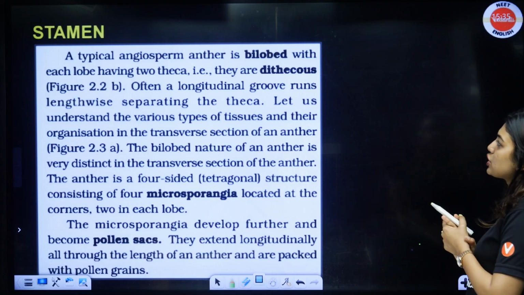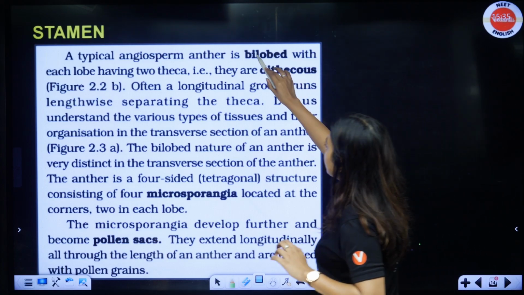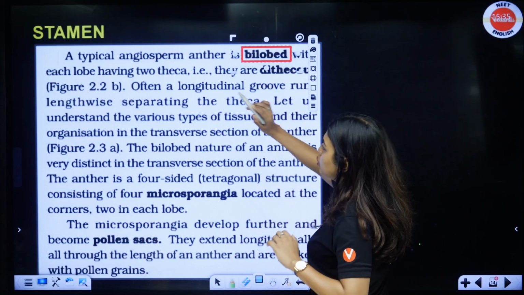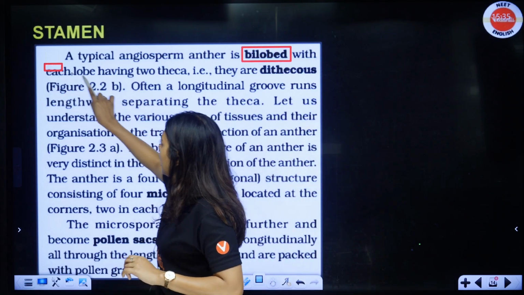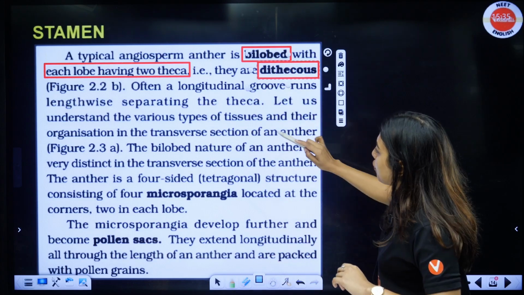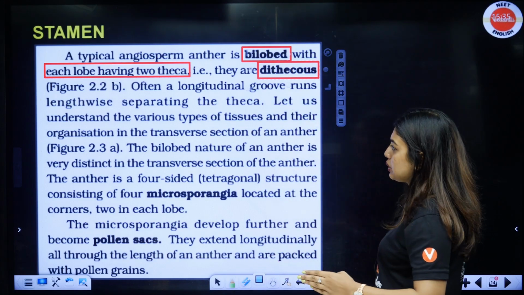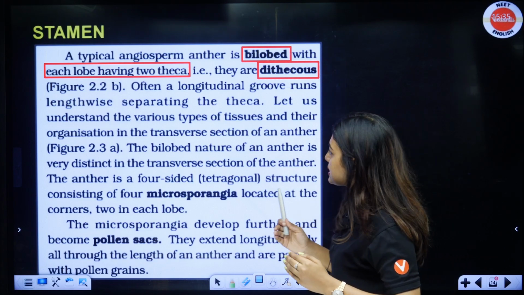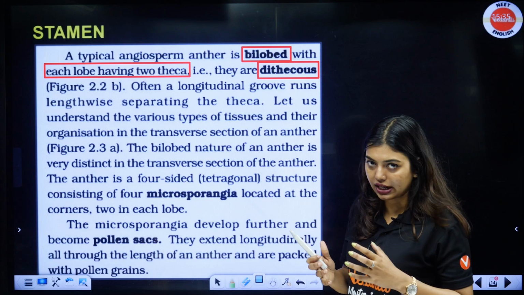So, a typical angiosperm anther is bilobed, and each lobe has 2 thecas. I told you each lobe will have 2 thecas, that is, they are dithecous. Now, often a longitudinal groove runs lengthwise separating the thecas. Let us understand the various types of tissues and their organizations.